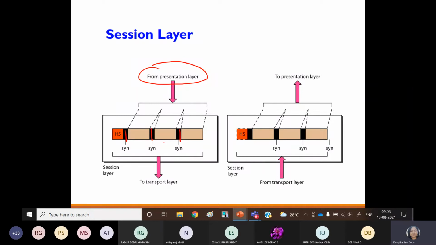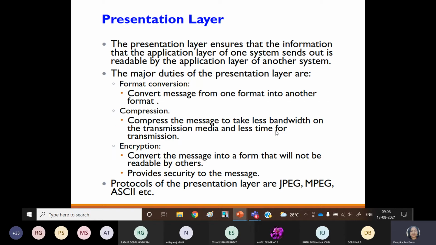That can be done in the session layer, and only then is it conveyed to the transport layer for segmentation and reassembly. Again, from the transport layer on the receiver side, the segmented data can be reassembled, but again it has to follow the synchronization, on both the sender side and the receiver side. So this is the property of the session layer.